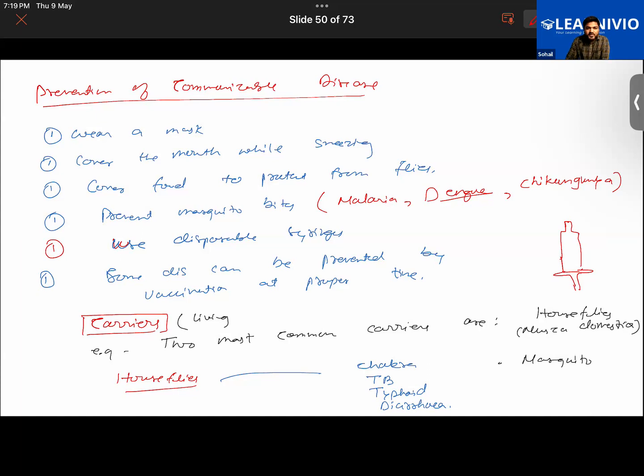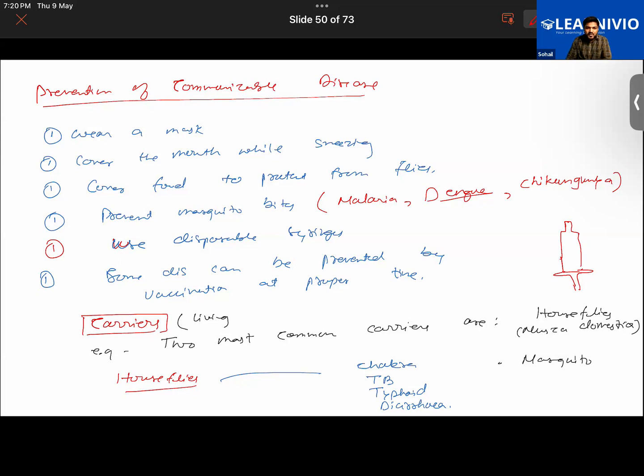Where would you find that mosquitoes are breeding? Mosquitoes, where do they breed? By blood. They use your blood to feed. No, I'm talking about breeding. They breed in stagnant water, like in dirty ponds, dirty drains, ditches or shallow lakes. That's what I mean. They lay their eggs in stagnant water.